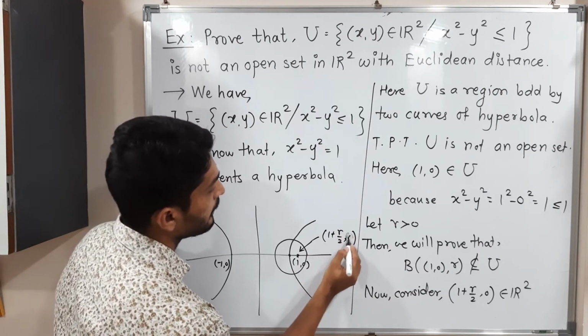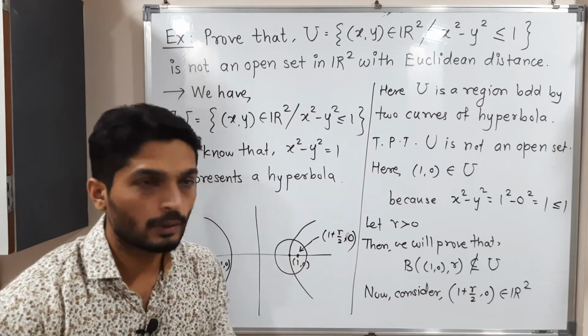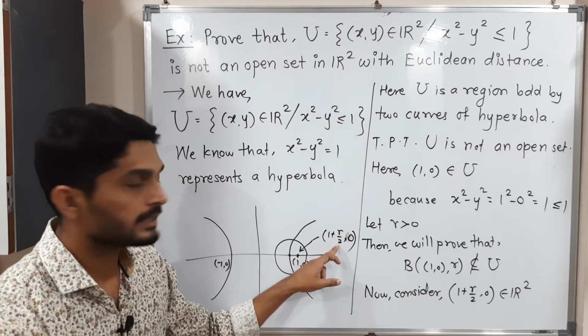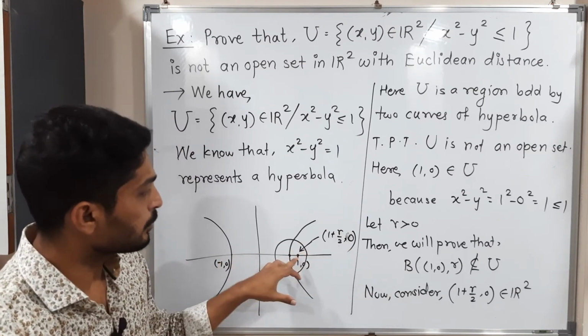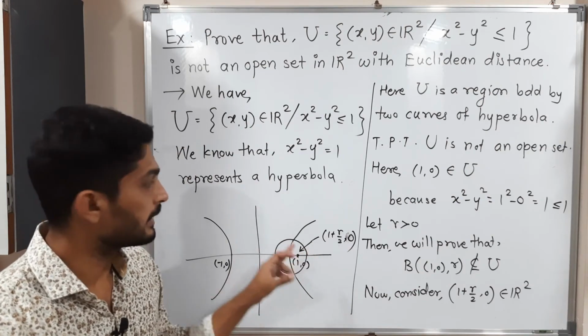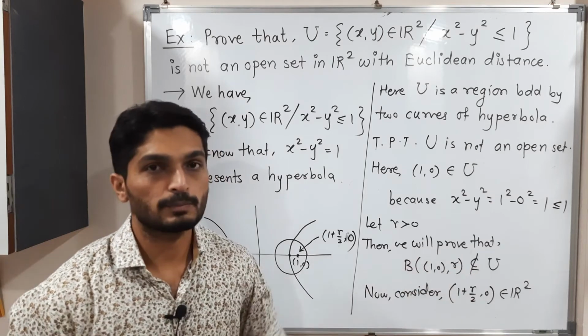1 plus r by 2 comma 0. So that means 1, we are adding something in 1, so it will go outside. 1 plus r by 2, 0. That means it is on the x-axis again. Okay, so this point lies in the ball but does not belong to this set. In this way I am going to prove this ball is not a subset of U.